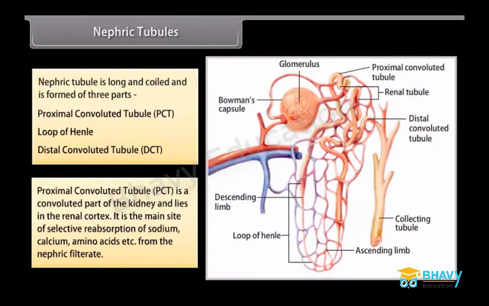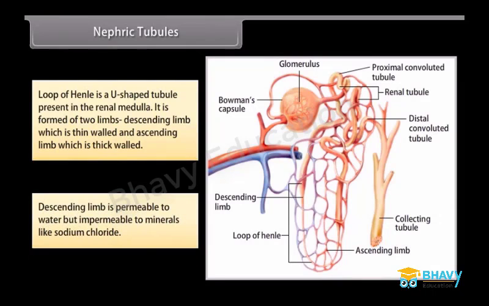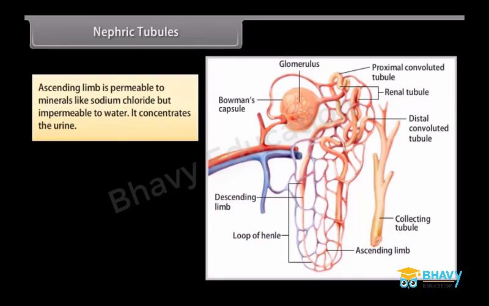from the nephric filtrate. The loop of Henle is a U-shaped tubule present in the renal medulla. It is formed of two limbs, the descending limb, which is thin-walled, and the ascending limb, which is thick-walled. The descending limb is permeable to water but impermeable to minerals like sodium chloride. The ascending limb is permeable to minerals like sodium chloride but impermeable to water. It concentrates the urine.